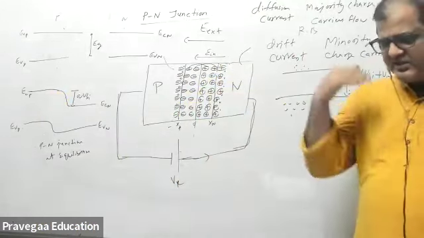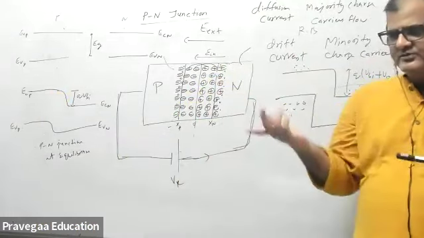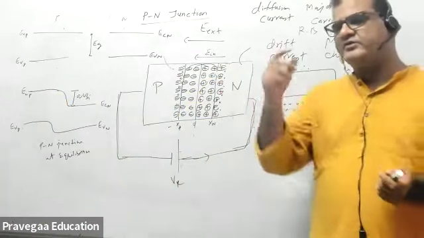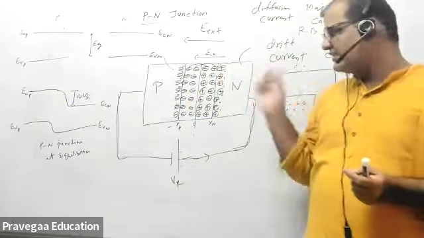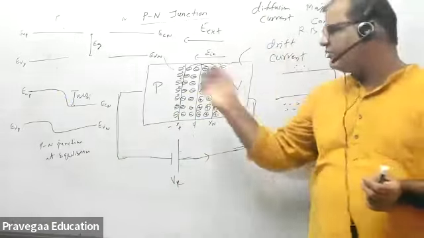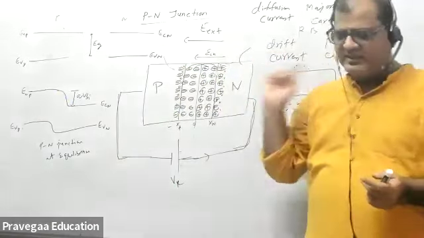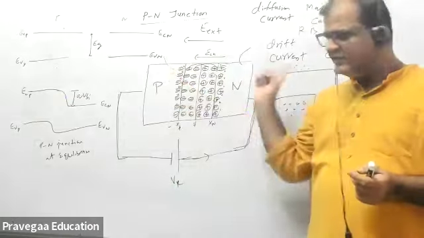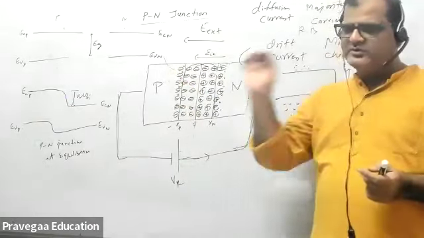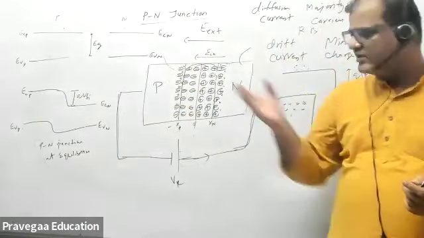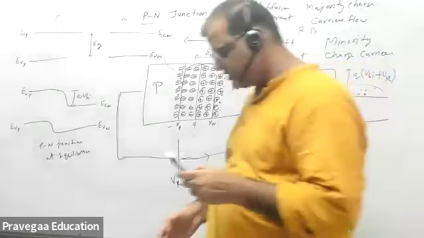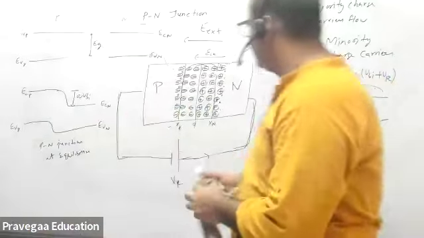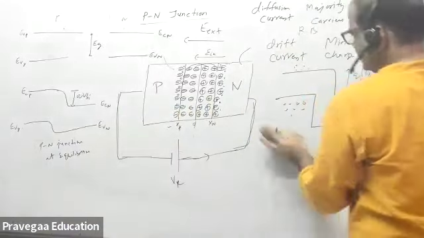One is diffusion current, which happens because I am reducing the barrier width, and this current increases very fast. On the other side, I have a very small current because of minority charge carriers. Here minority electrons are sweeping across and combining with the holes. This current is very small, because the number of minority charge carriers is very small. So this current is called reverse saturation current. Now let me plot the IV characteristics of a PN junction.